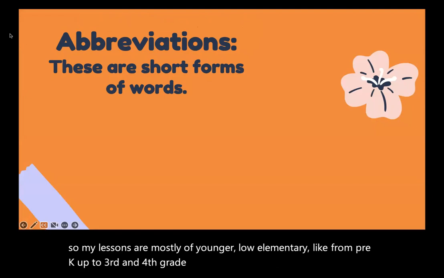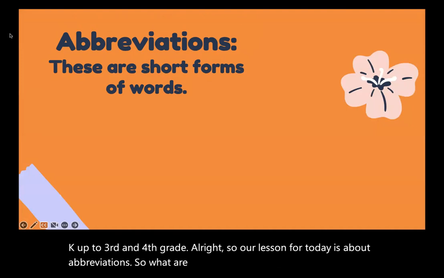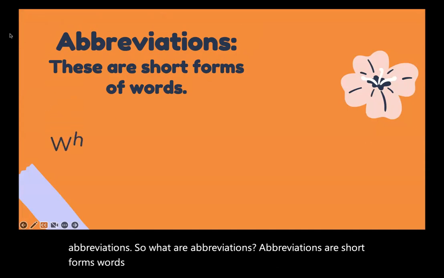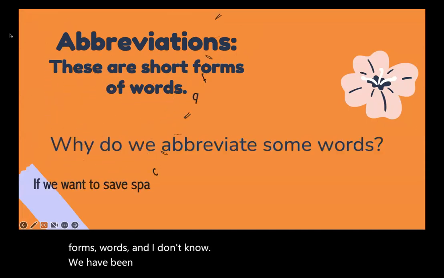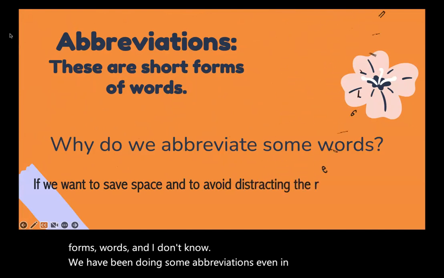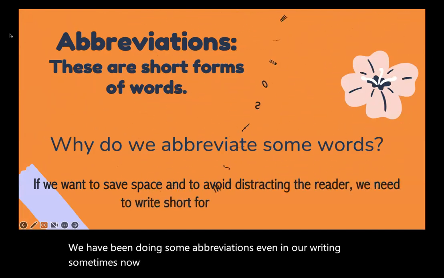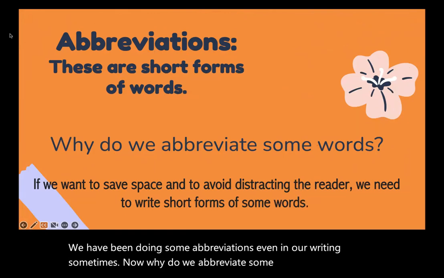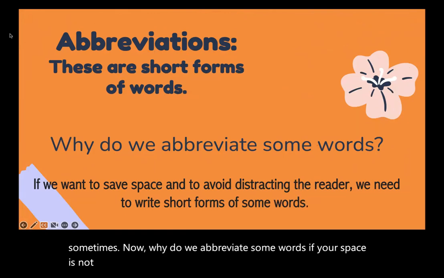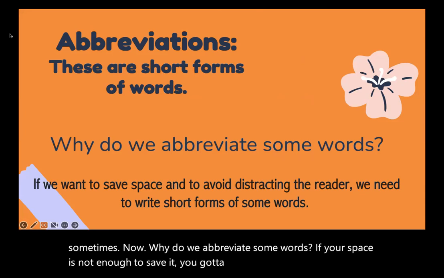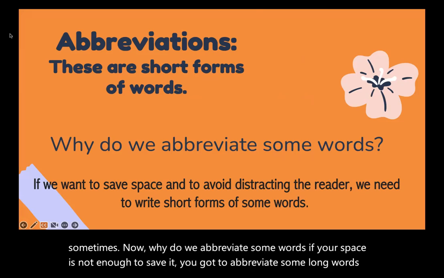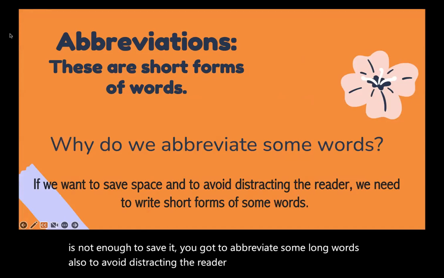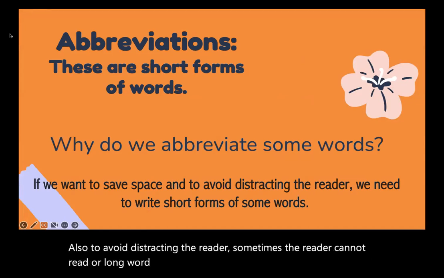Our lesson for today is about abbreviations. What are abbreviations? Abbreviations are short forms of words. We have been doing some abbreviations even in our writing sometimes. Why do we abbreviate some words? If your space is not enough, you have to abbreviate some long words. Also, to avoid distracting the reader, because sometimes the reader cannot read a long word, we need to write short forms of some words, just some words.